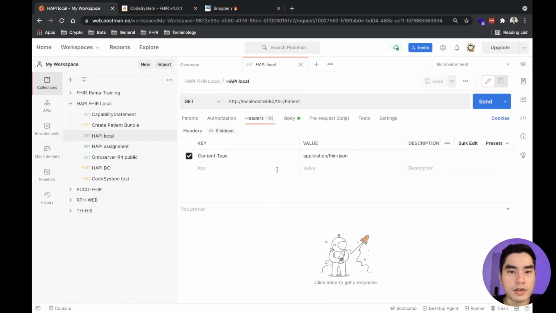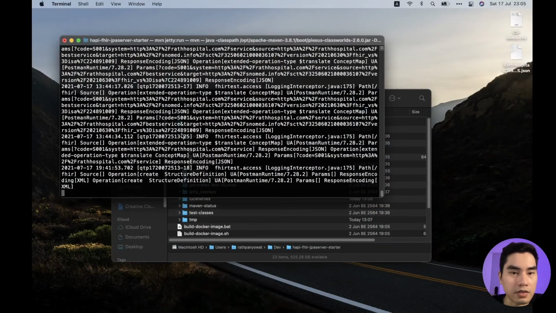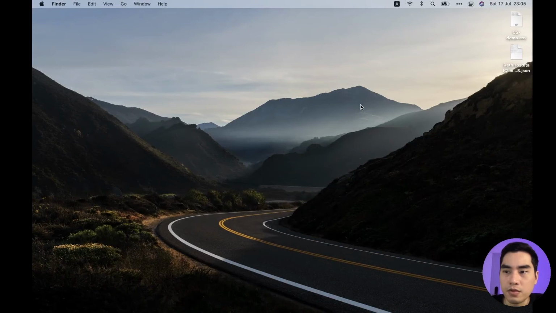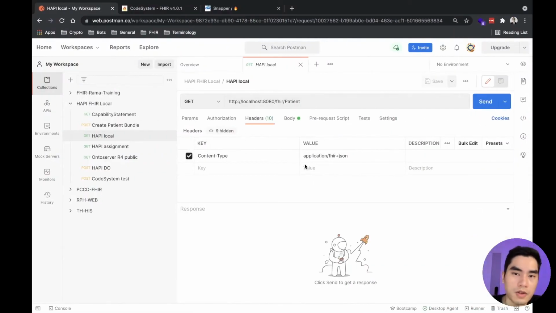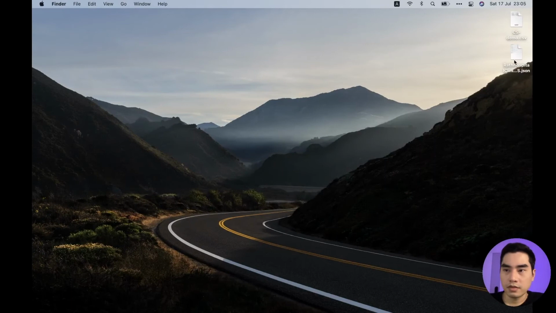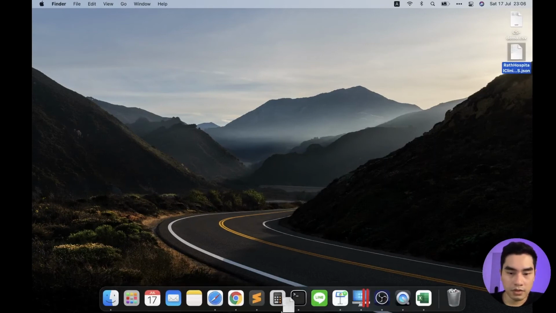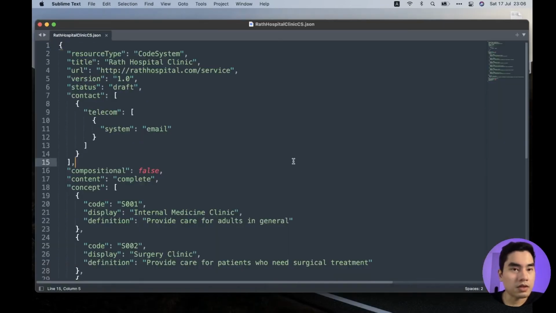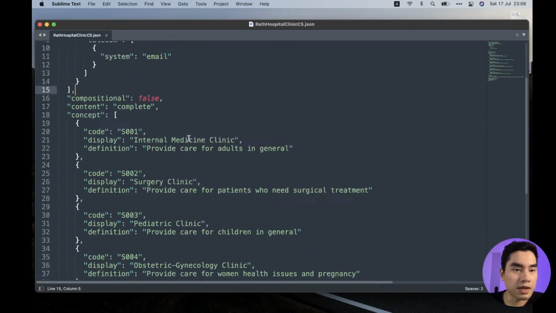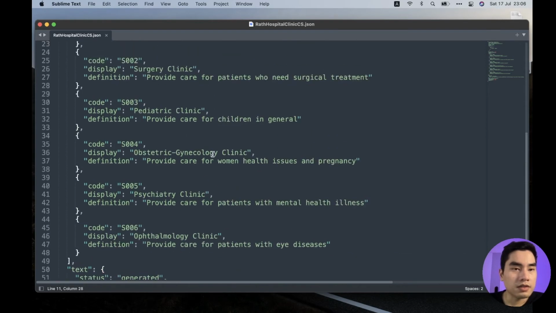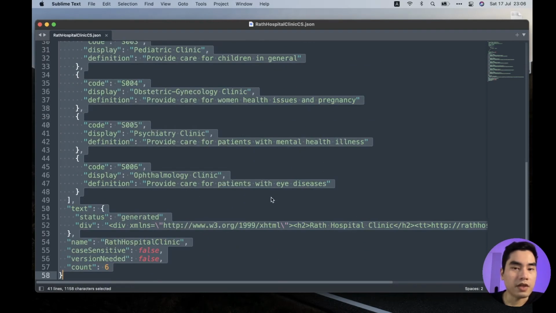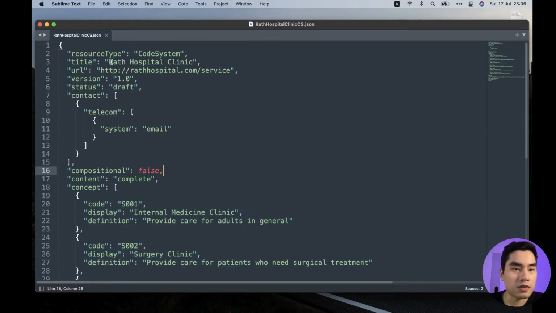I already have a Heartbeat file running on my local machine, this one. So I will send the code we created a moment ago to this Heartbeat file server. Okay, let's open it here to see it first. This is what was created from the Snapper, and this is the list of concepts that we have defined for our hospital clinic.